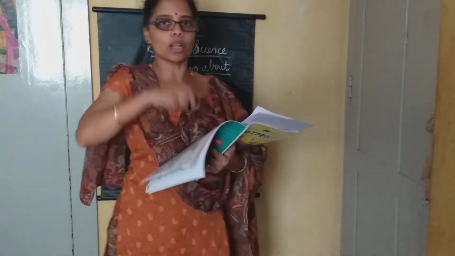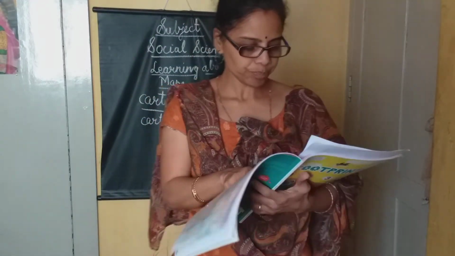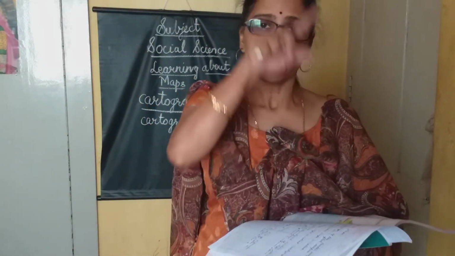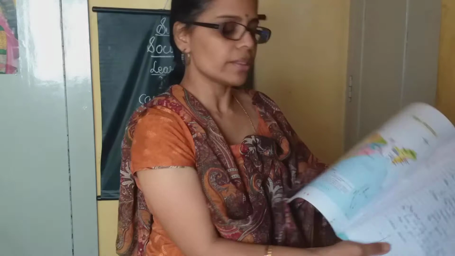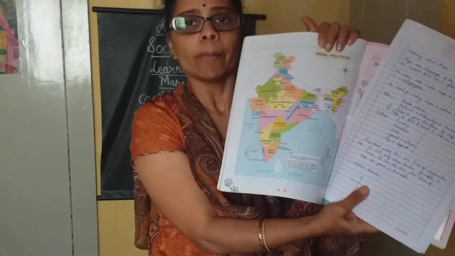What are the four cardinal directions? North, east, south and west. These are called cardinal directions. Using this map you can also find out the cardinal directions: what is towards the north, south, east and west. You can refer to the map for this.